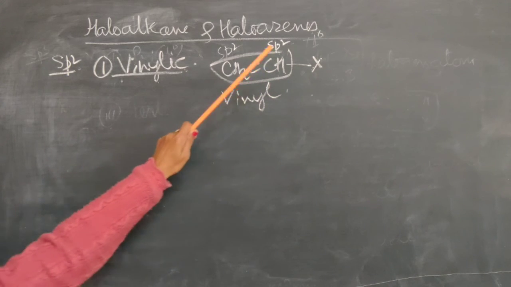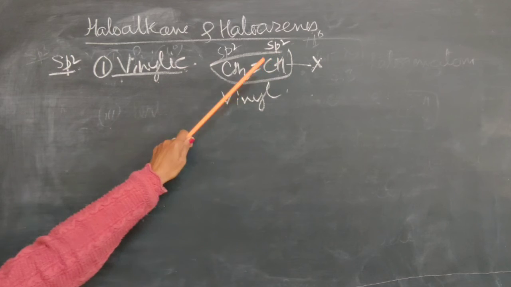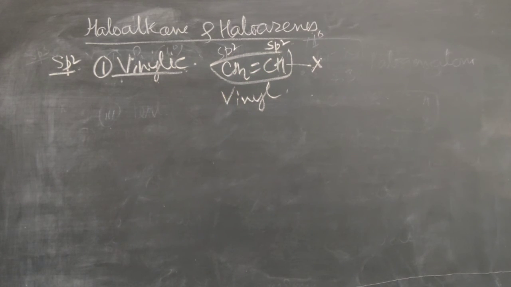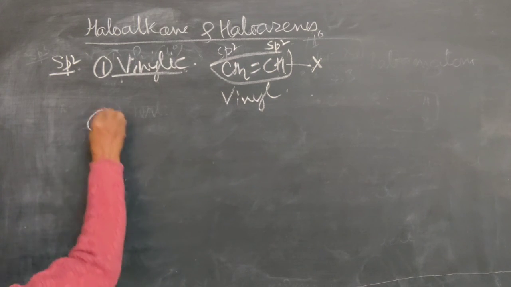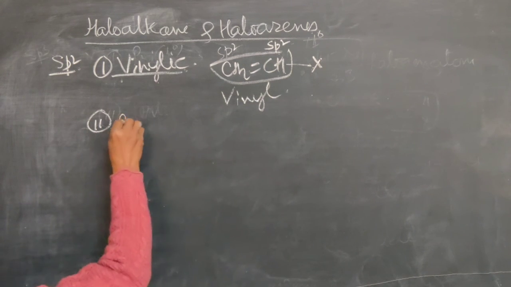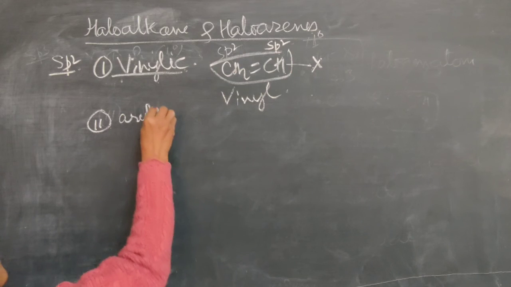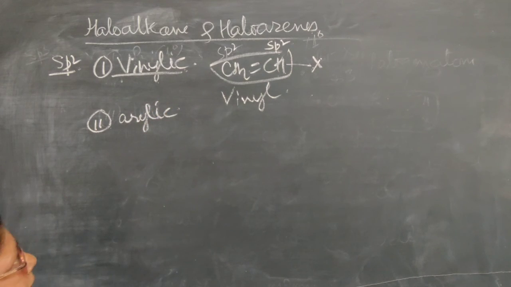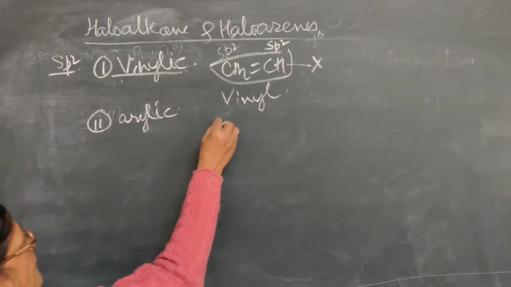Here the halogen atom is attached to an sp2 hybridized carbon atom. Next we will study haloarenes also, that is arylic, also called phenylic.